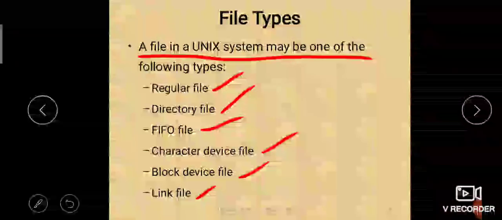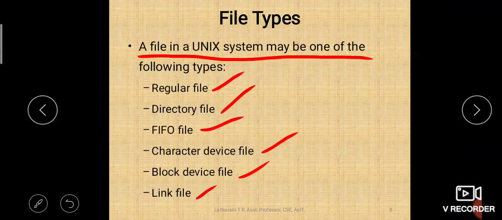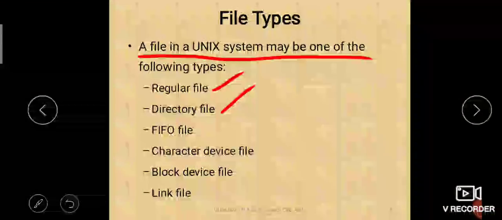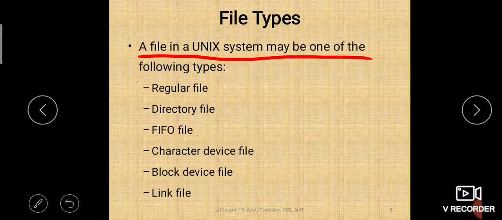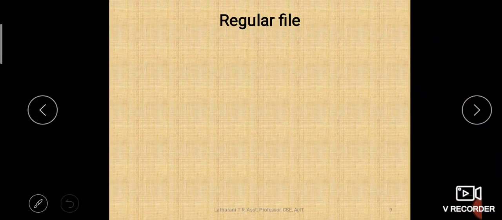File types in Unix: all different files under Unix are divided under these categories: regular files, directory files, FIFO file, character device file and block device file. Next, let us see all of them in detail.